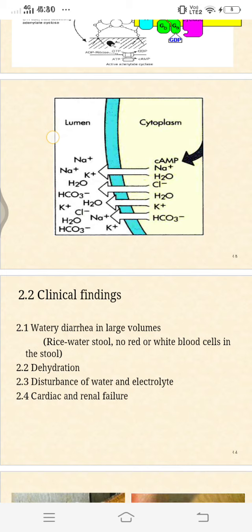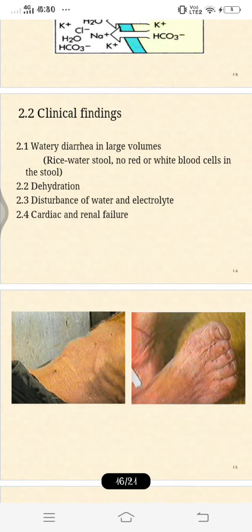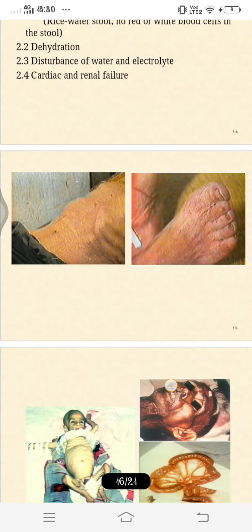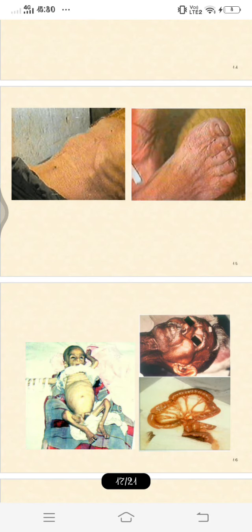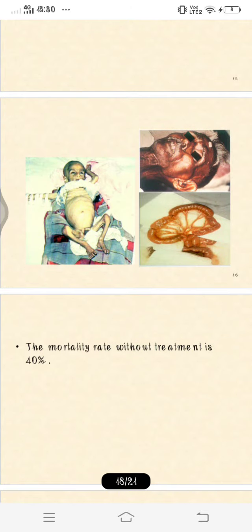So the clinical findings: watery diarrhea in large volumes, rice water stool especially characteristic, and no red or white blood cells in the stool. So no RBC, and mucus is found in the stool. And dehydration, of course, there is a lot of loss of water, disturbance of water and electrolytes, and also cardiac and renal failure if untreated. So you can see how they are getting dehydrated all over the body, and how the stomach has got bloated over here. And the mortality rate without treatment is 40%, so it should be treated, of course.